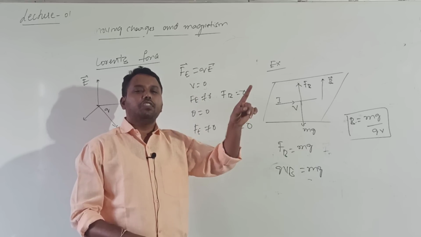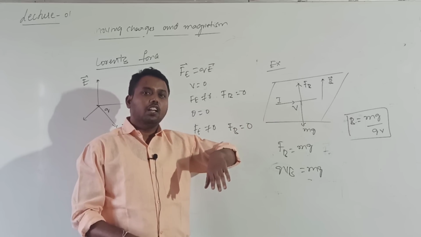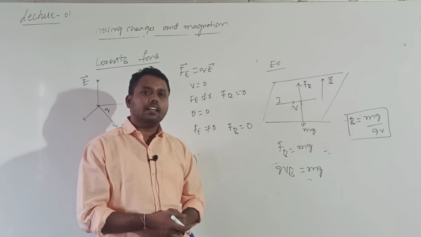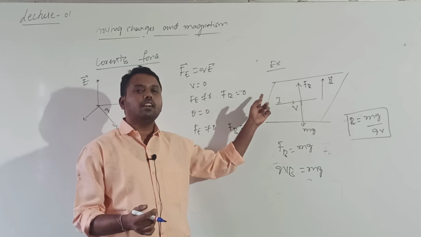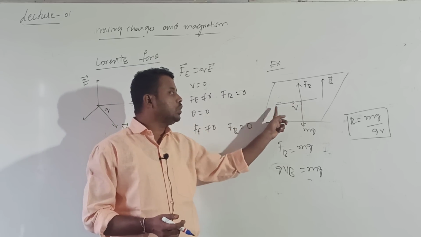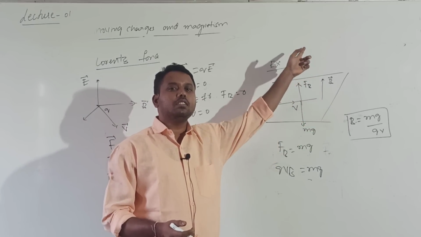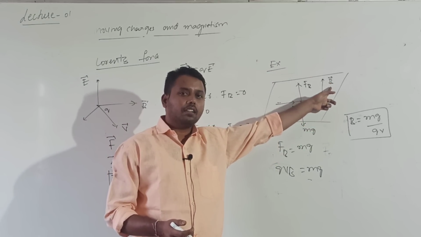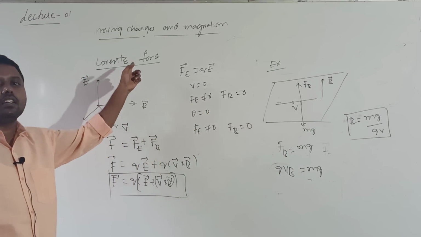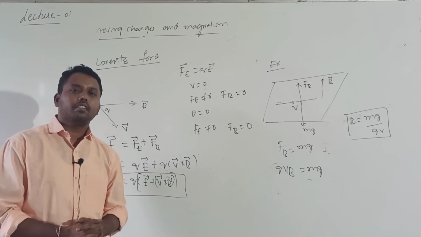But remember, if I consider a current carrying conductor, we will take the direction of current. If I consider a charge, we will take the direction of velocity. Regarding the current carrying conductor, we will discuss in the next class. Now we are only considering the charge. Let us suppose the charge is going towards east with a velocity v. The magnetic field is applied towards north, magnetic field induction B bar. This is the one example problem, regarding magnetic force and Lorentz force. In the next class we will continue with the next topic. Understood? Okay, thank you.